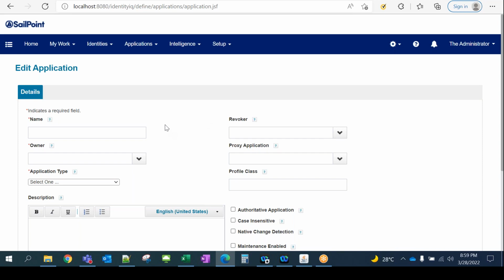A connector is an interface, which is out-of-the-box code written by SailPoint. I'm talking in terms of SailPoint, but connector is a generic term for every tool. Even if we talk about any of the IDM tools, they provide connectors. So a connector is related to the IDM tool only, not to the target application. The IDM tool creates a piece of code which takes input from the end user, and that connector will have the functionality as per the target system.